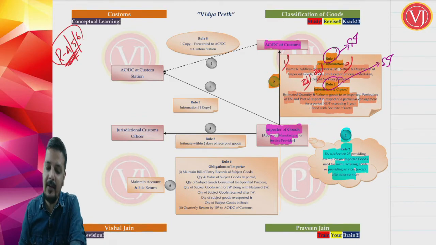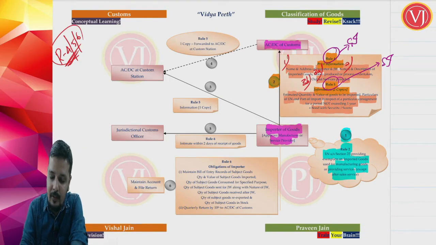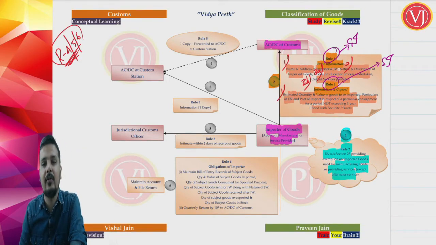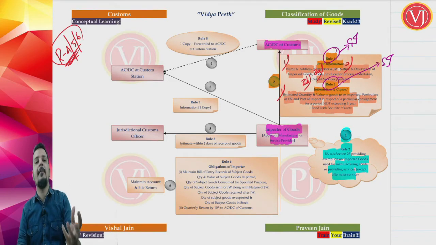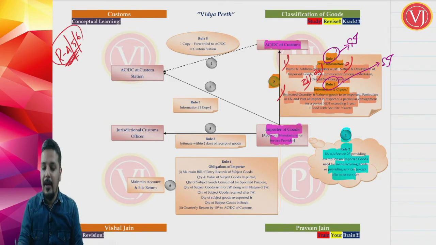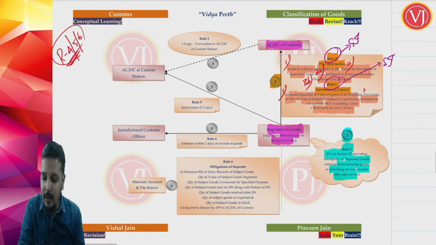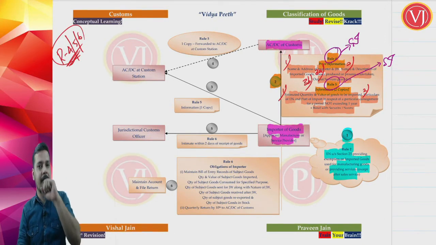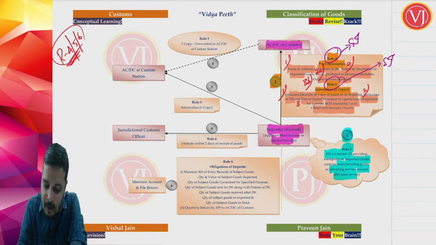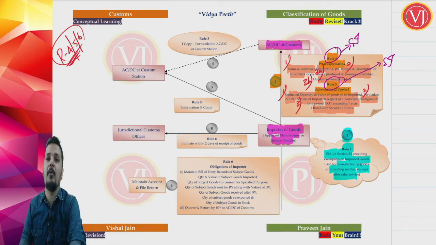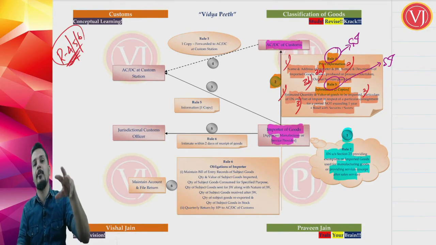Right. Now what is the specific information, friends, that he is giving here? 1. Estimated quantity and value of the imported goods. So he is going to import fabric. He is going to tell what is the quantity of fabric and value of fabric that he is going to import, and he has to mention the exemption notification due to which there is an exemption on fabric. Plus he has to mention the port of import. Supposing he is going to import at Mumbai port, he has to mention where he is going to import.